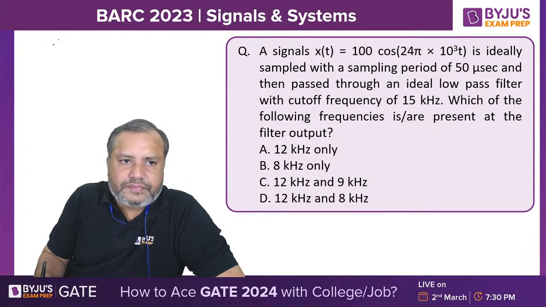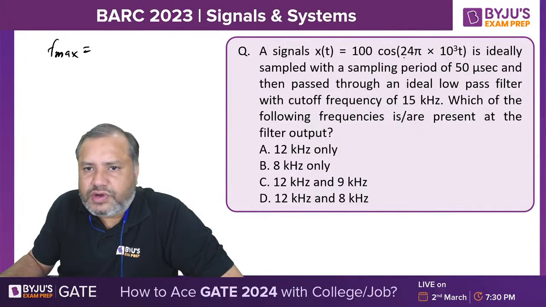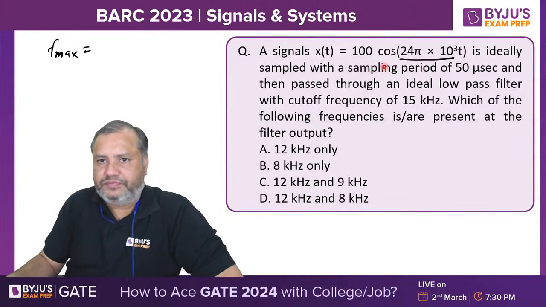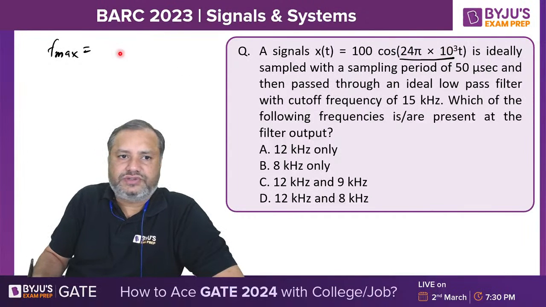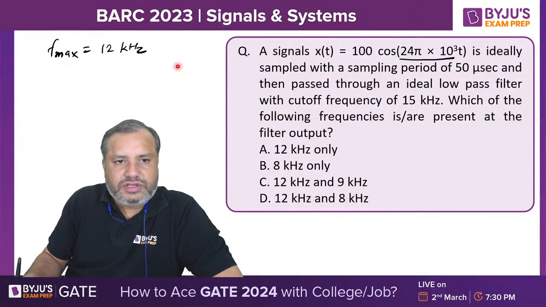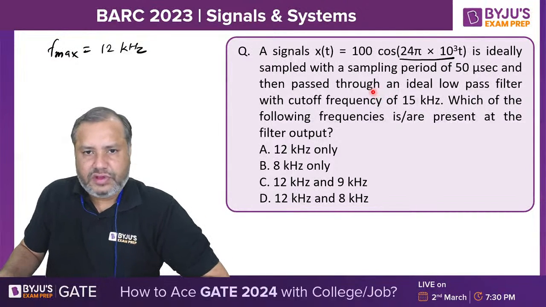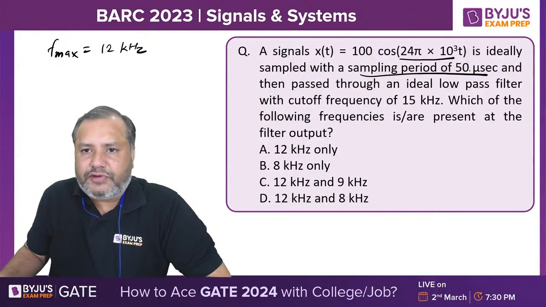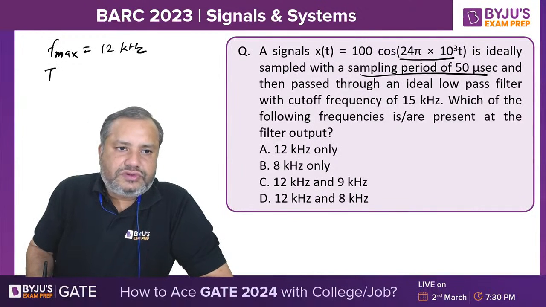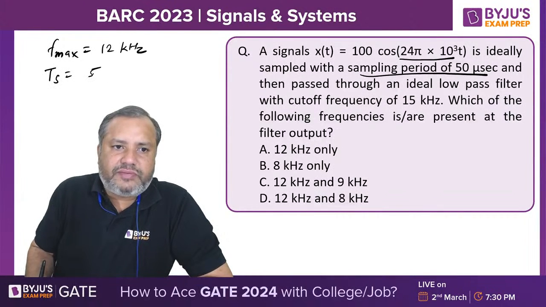You just need to divide this by 2 pi. When you divide this by 2 pi, you will get 12 into 10 raised to 3, 12 kilohertz. This is f max. It is ideally sampled with a sampling period of 50 microseconds.